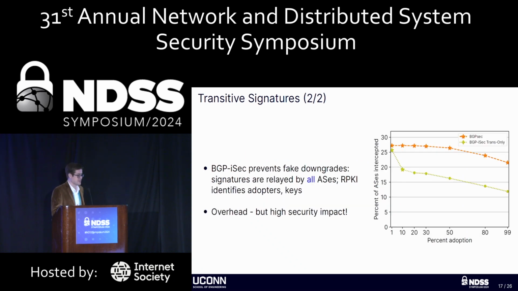So in the simulation results, we can see that just by preventing intentional downgrades and validating partial paths, this yellow line here, by the tail end, it's reducing the impact of post-ROV routing attacks by about half. This, of course, has some overhead. The overhead being that these non-adopting ASs need to store those signatures in their routing tables and propagate them to other ASs. On the other hand, this orange line here is the cost of not doing that, which is very limited security benefits in partial adoption.